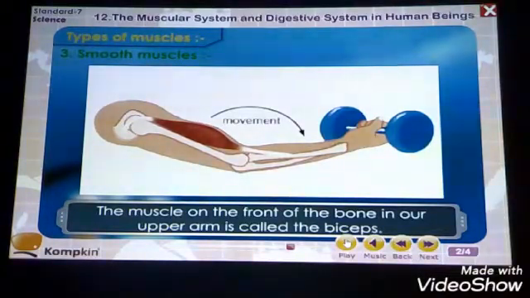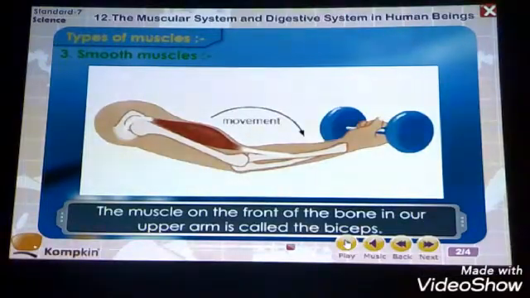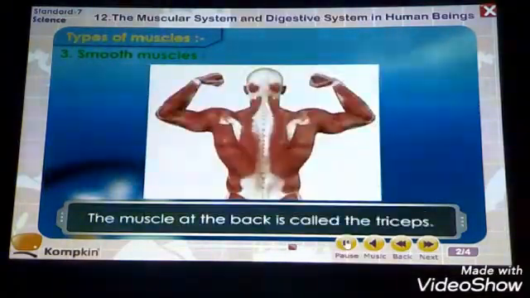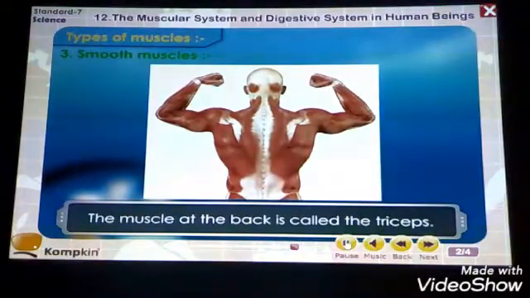So the muscle in the upper part of the upper arm is called the biceps. If one muscle is contracting, the other will be relaxed. In the next movement, the first one that contracted will again relax. Meaning vice versa: if the first muscle has relaxed, then next time it will contract, and the second one will do the opposite, and this will keep going back and forth. The muscles at the back are called the triceps.